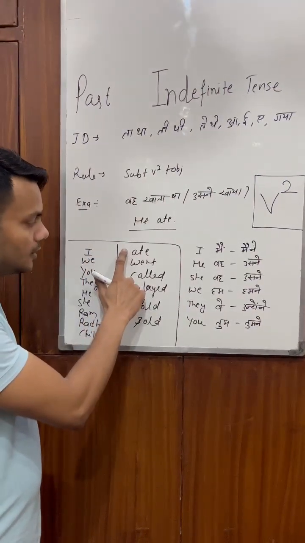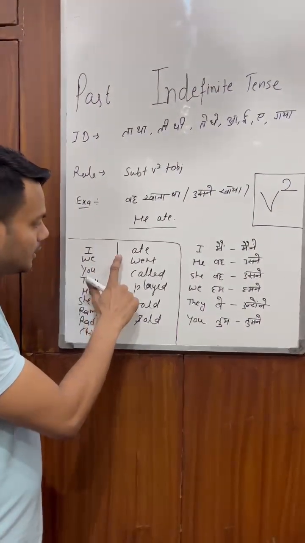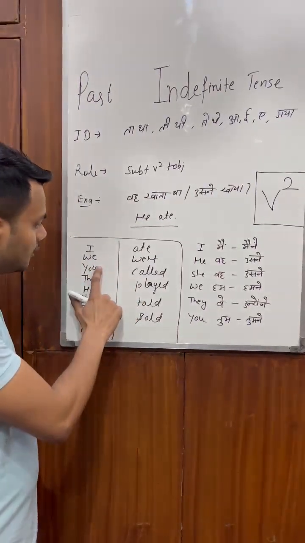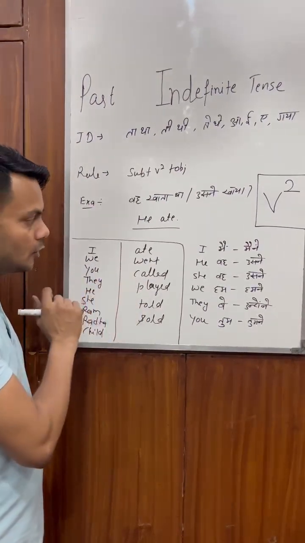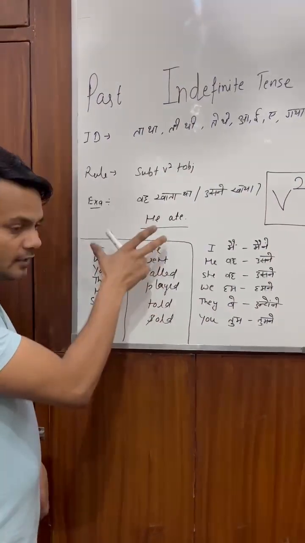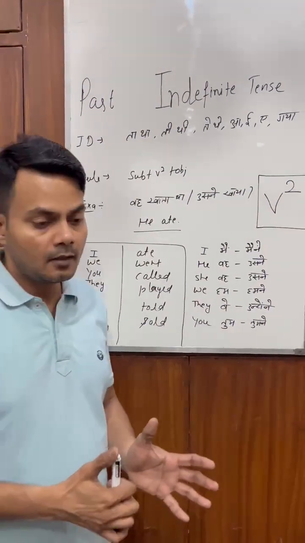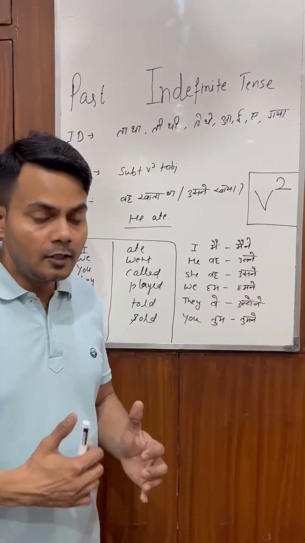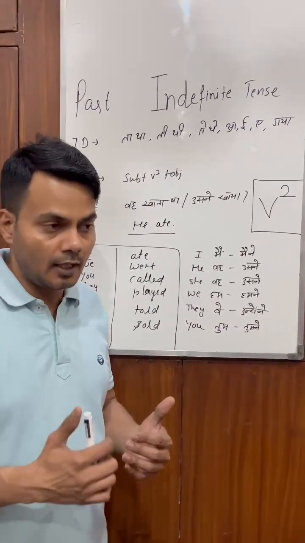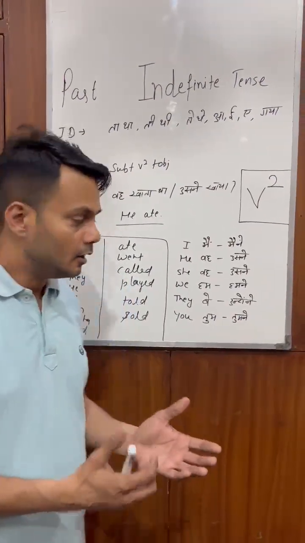मैं खाता था, I ate. हम खाते थे, हम जाते थे, we went. तुम बुलाते थे, you called. So with the help of this table, you can understand and you can make some sentences. So I want you to make some sentences using this table.